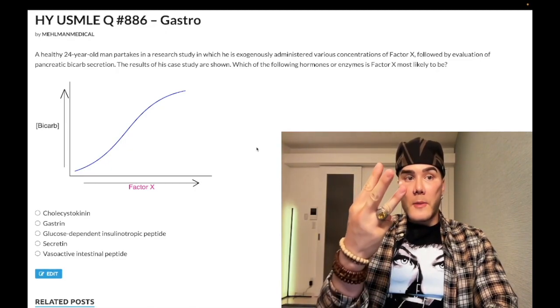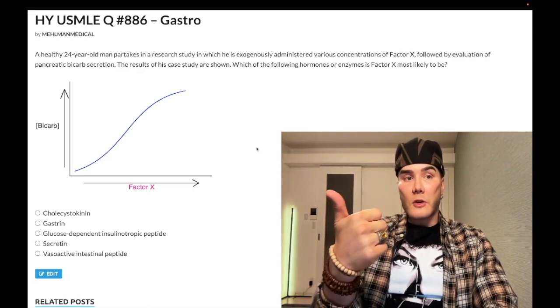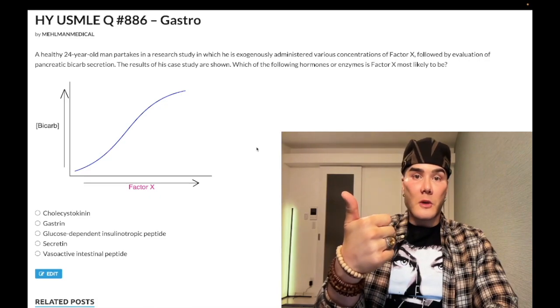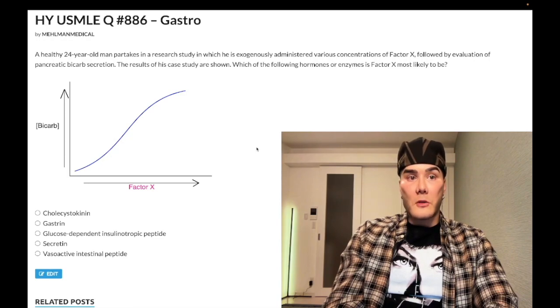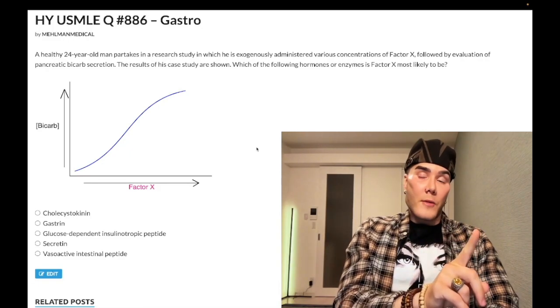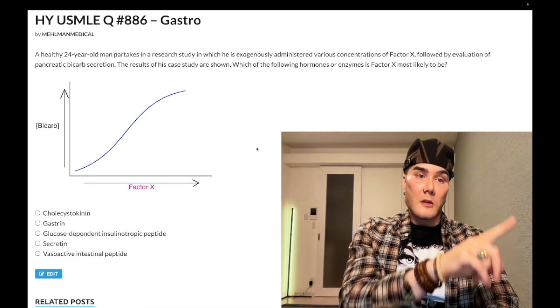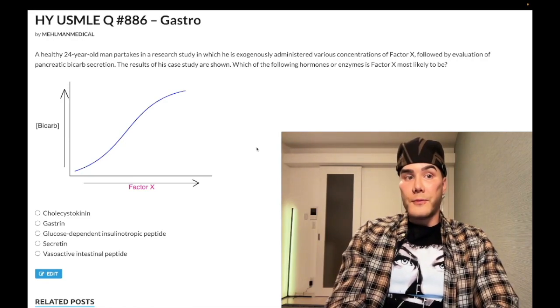So the three mechanisms for parietal cell acid secretion: number one, gastrin binding directly to gastrin receptors on parietal cells. Number two, enterochromaffin-like cells secrete histamine, which binds to H2 receptors. Gastrin is going to cause enterochromaffin-like cells to secrete histamine, and then the histamine is going to go to the parietal cells and bind to H2 receptors, okay, which increases acid secretion.